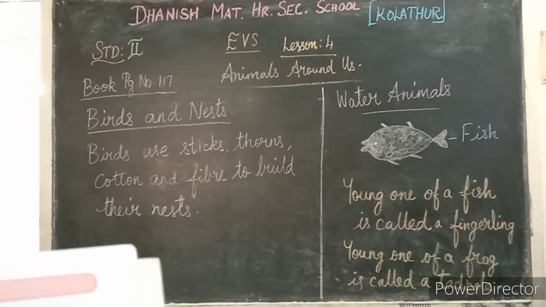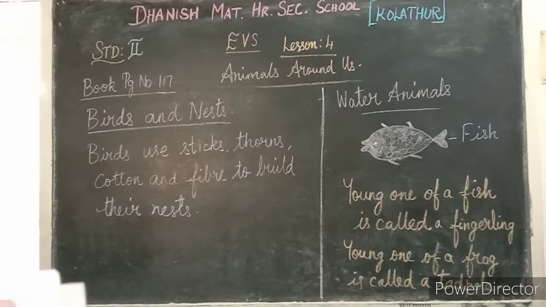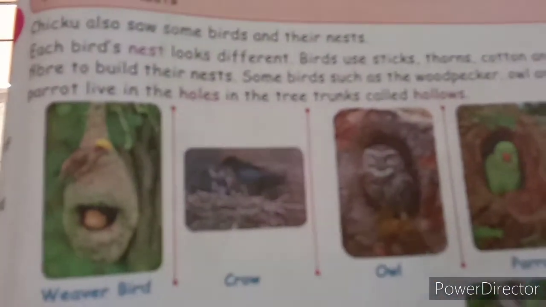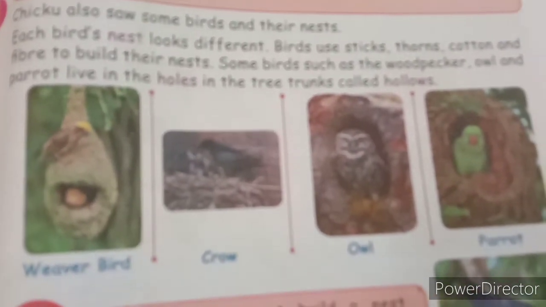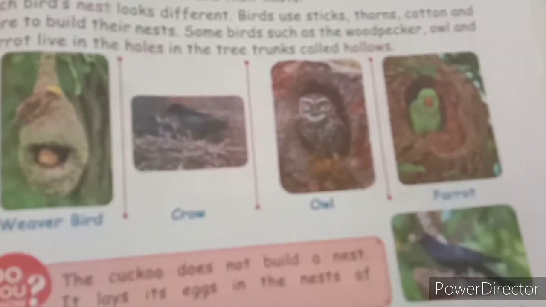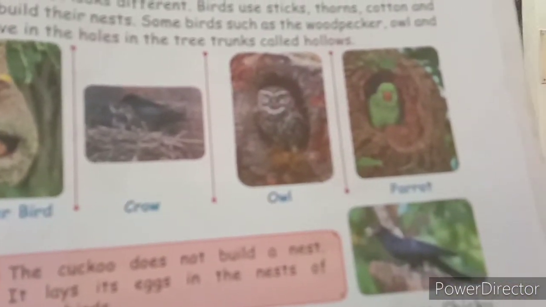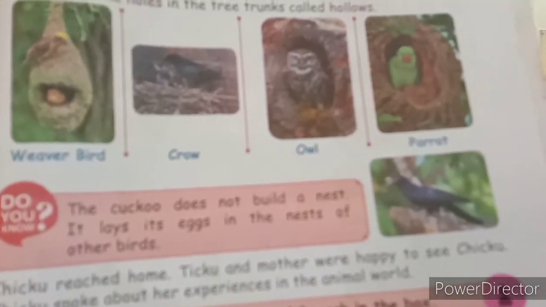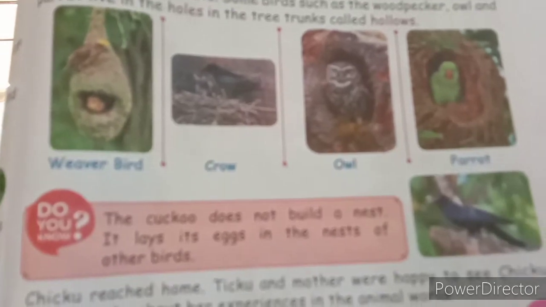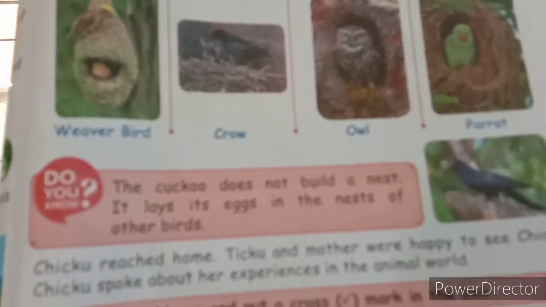Each bird's nest looks different, right? Birds use sticks, thorns, cotton and fiber to build their nest. See here, see the book. Some birds such as the woodpecker, owl and parrot live in the holes in the tree trunks called hollows. See the weaver bird, crow, owl, parrot and crow you can see there. Do you know, children, the cuckoo does not build a nest. It lays its eggs in the nest of other birds. It will go to the other bird's nest and lay eggs, it seems, the cuckoo bird.